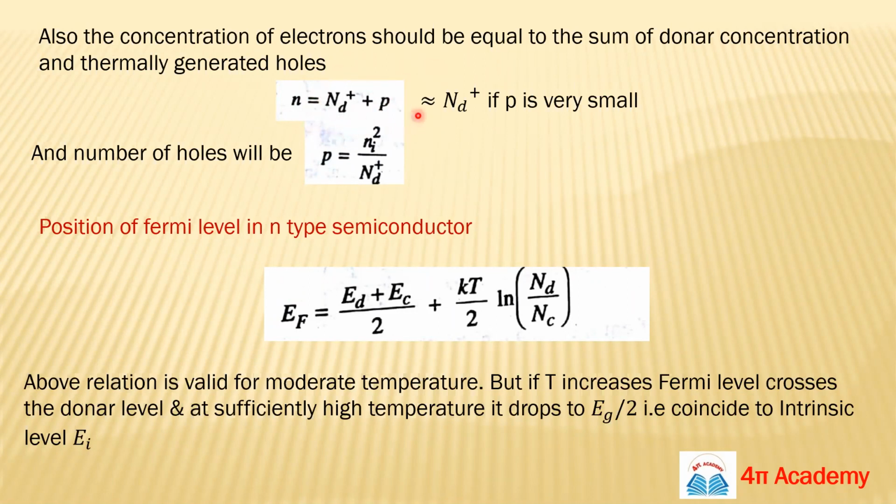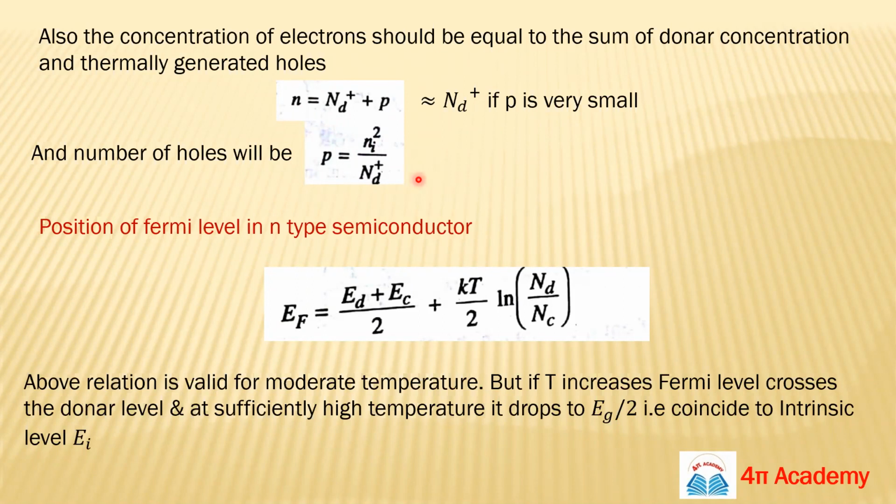So n will be Nd plus plus p. Because p is due to thermal energy and is normally very small compared to this term, we can write n nearly equal to Nd plus only. Since np equals ni square, your p will be ni square over Nd plus. So you can calculate the number of electrons and also the number of holes.